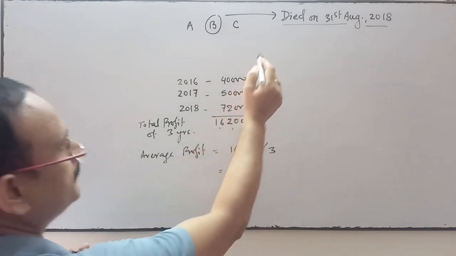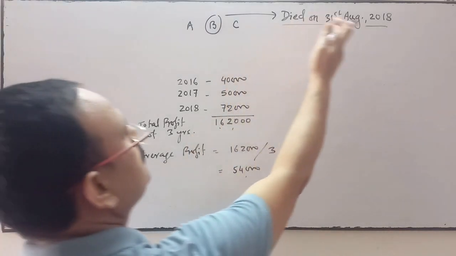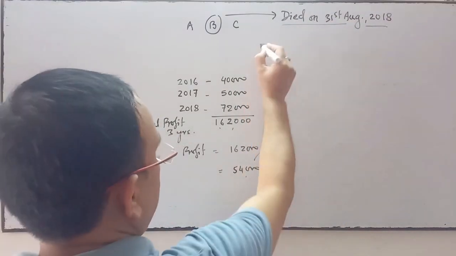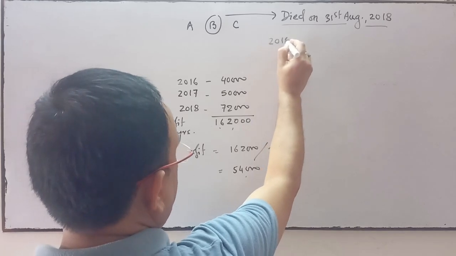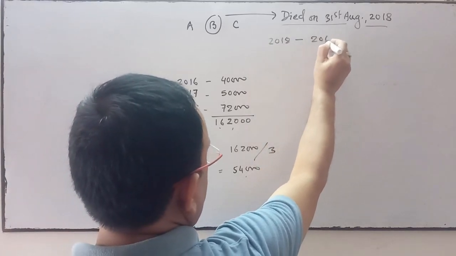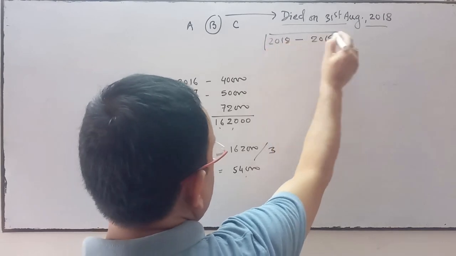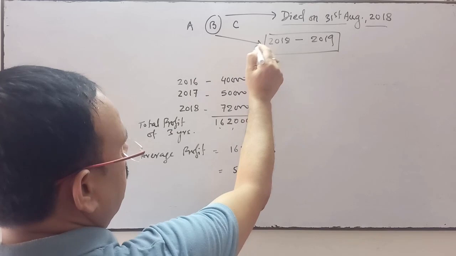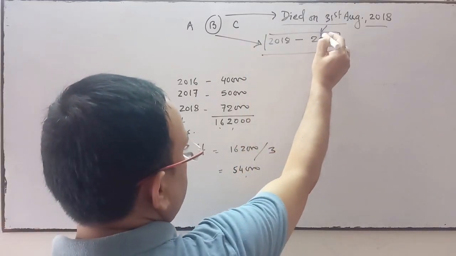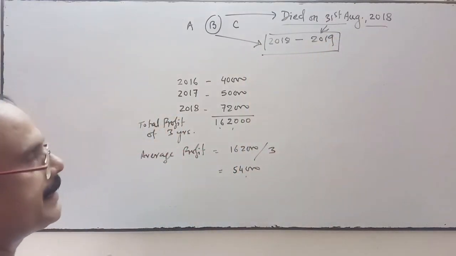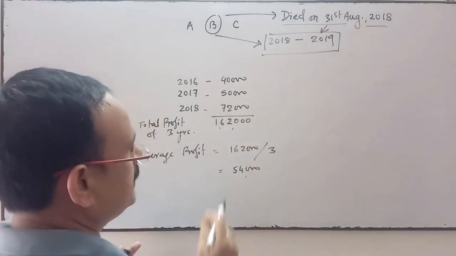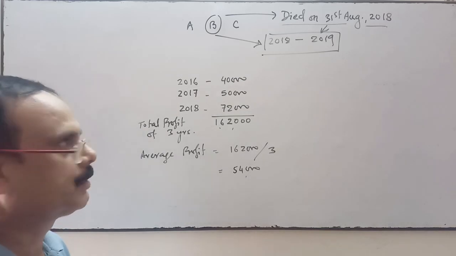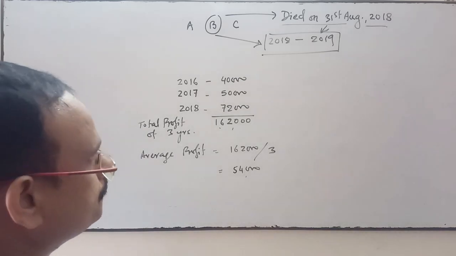So we'll calculate the profit of April to August in the financial year 2018-19. B died in this financial year, on 31st August 2018, and this financial year starts from 1st April 2018 and will be closed on 31st March 2019.